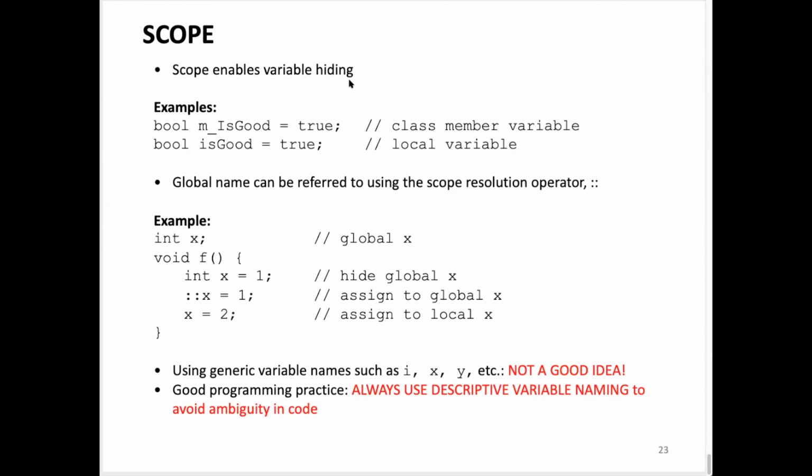Scope enables variable hiding. In other words, if you have something set in this fashion where you have this function having a local variable x, and on the outside there is an x, what if you want to set this x to be the global one and not the inner one? In that case, you have to include what's called the scoping operator. The scoping operator jumps to the nearest scope. So you can also have nested loops and stuff like that. But this scoping operator jumps to the nearest global that it could find, this x.